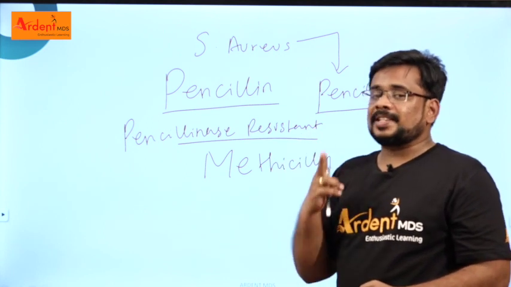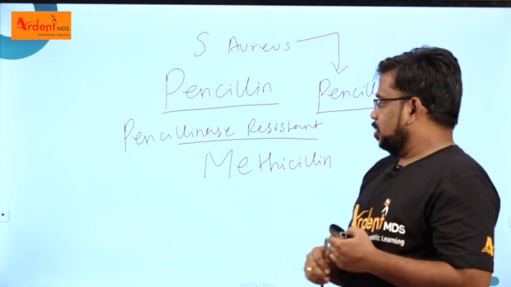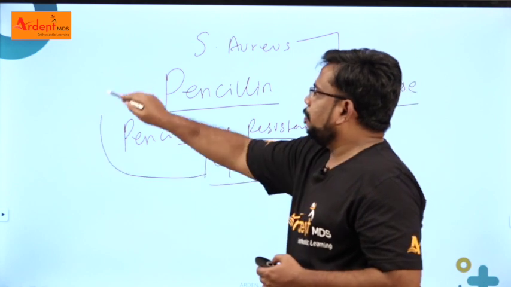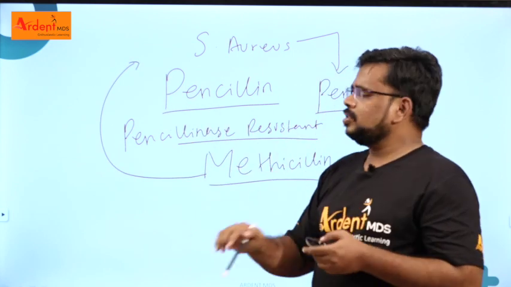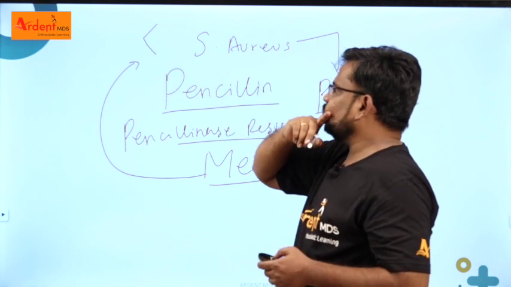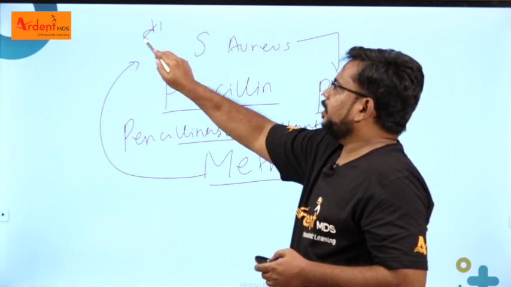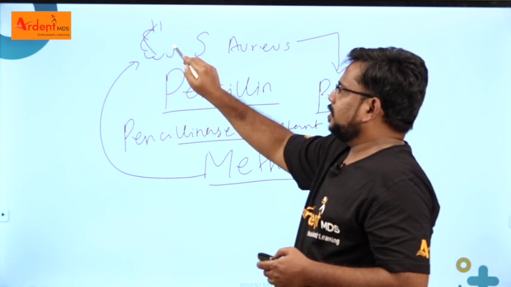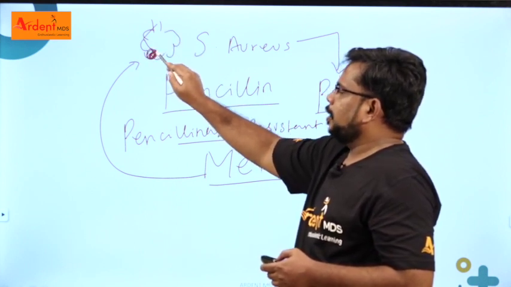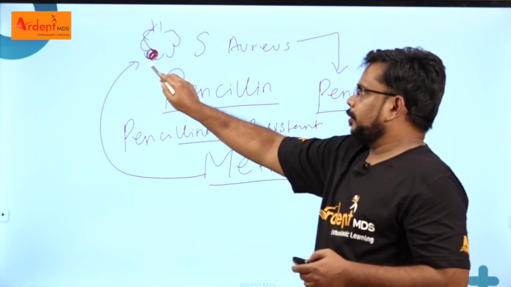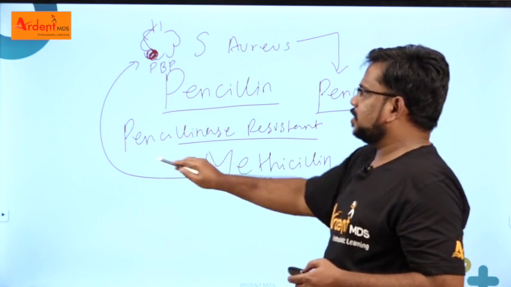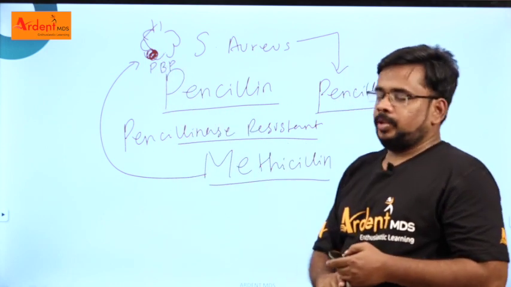What is the resistance mechanism for methicillin? Methicillin goes and binds to the microorganism. Just imagine the microorganism looks like this, and this is something like a penicillin binding protein, where methicillin goes and binds.